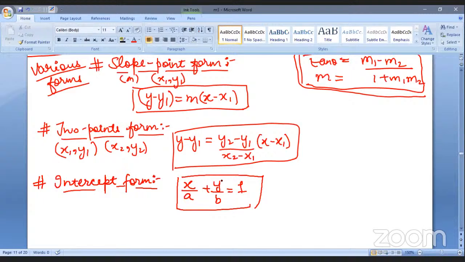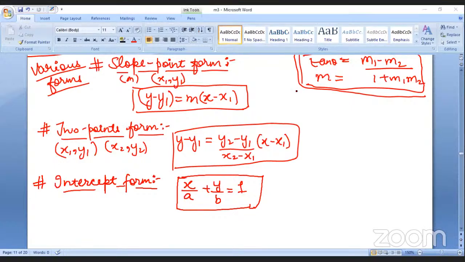Sorry for my throat. And b is the y-intercept, which is beneath y, and it is equal to 1. So definitely we can see that there is no other thing like slope, no point, no coordinates. We just have the intercepts. So Chaitanya, have you remembered it now? Just learn it here now. I may ask you at the end of the class. Okay, so just remember this. Okay, cool.